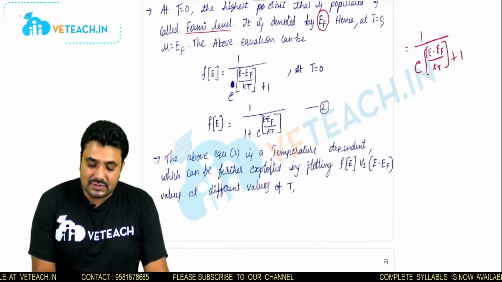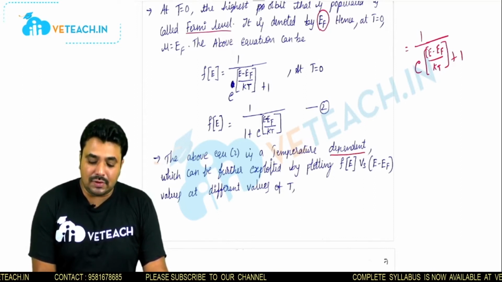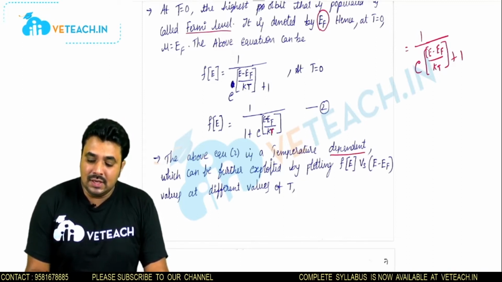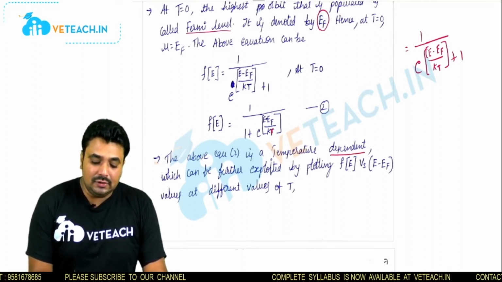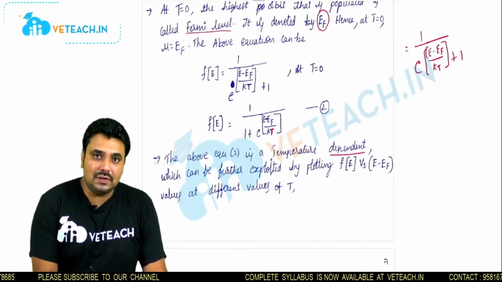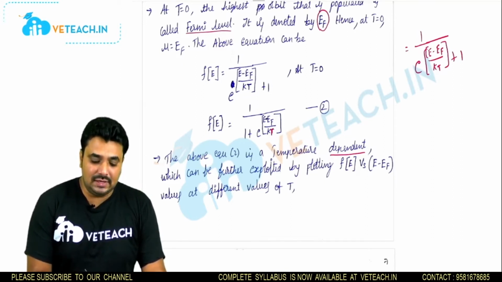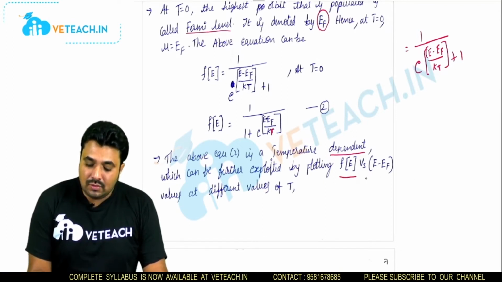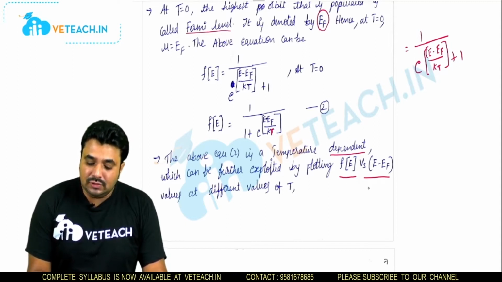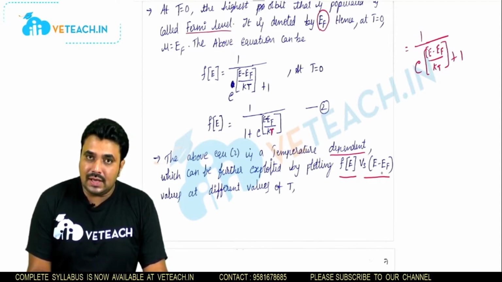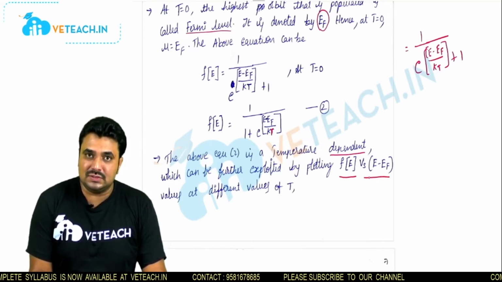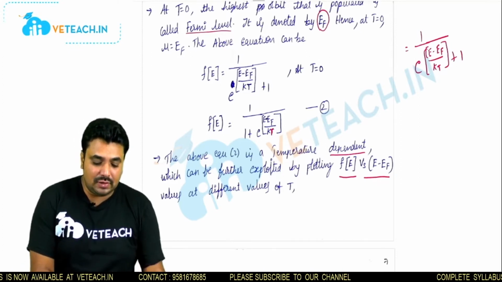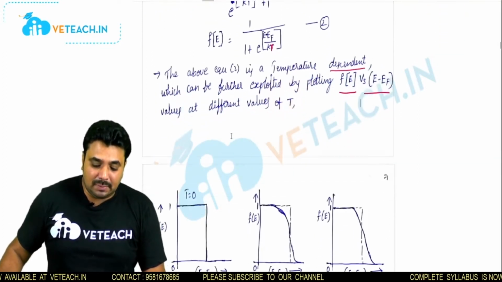The above equation is temperature dependent. It is very clear from the equation itself that it depends on T. If the temperature changes, definitely the probability function is going to change with respect to the energy, which can be further exploited by plotting f of E against E minus EF. Now we are going to draw the function f of E and E minus EF. On the x axis we are taking E minus EF and on the y axis we are taking f of E, with respect to the temperature.